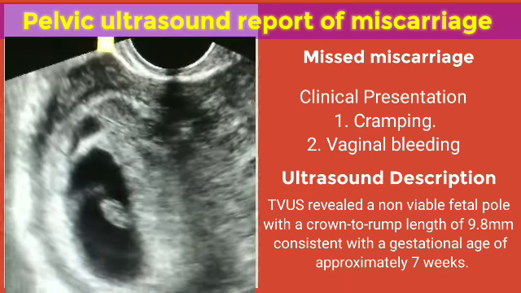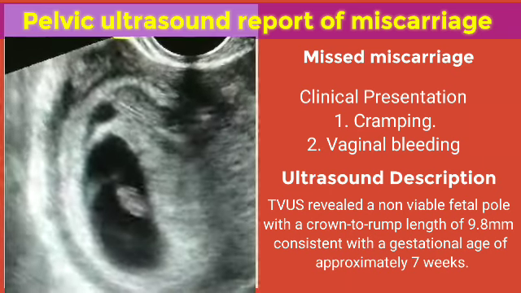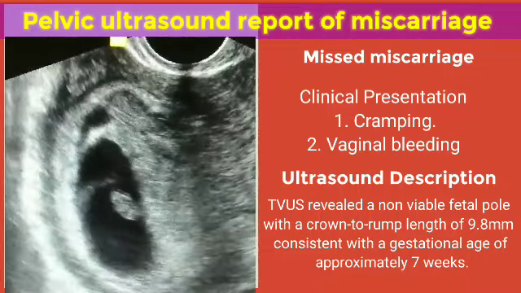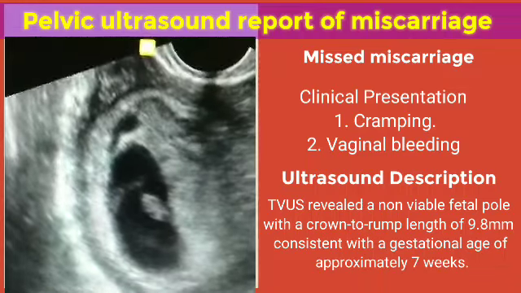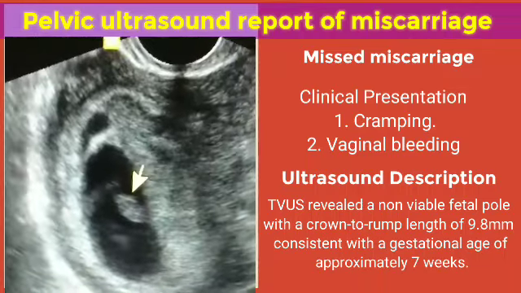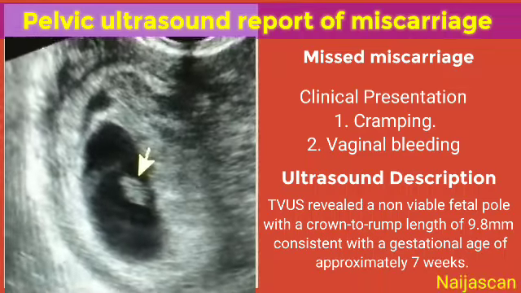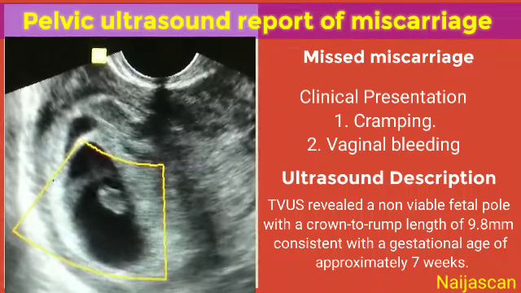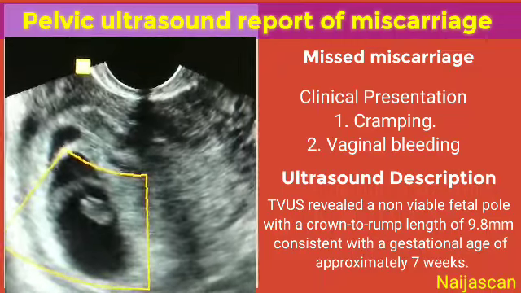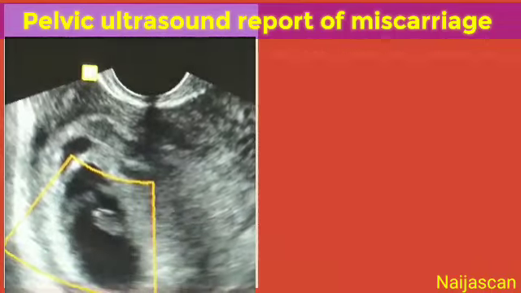Here is the video. You can appreciate the fetal pole and there is no cardiac activity seen. On color Doppler interrogation, no flow was seen within the embryo. The features are consistent with missed miscarriage.